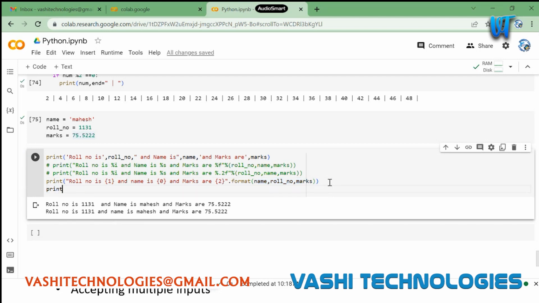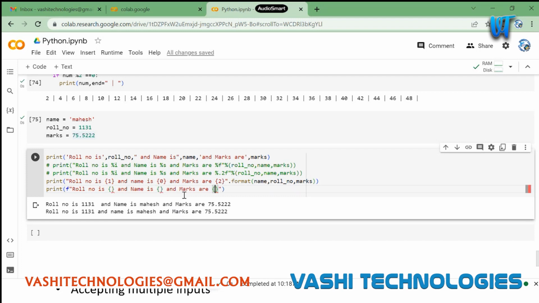So one more easiest way to do this is the most preferred one. Even I'll be using the same thing when performing print operations. You can use this F string. You have this F here, right? This is nothing but F literal, F string. We'll call this F strings and say roll number is this, and name is this, and marks are this.